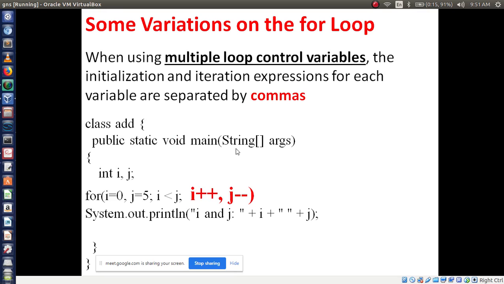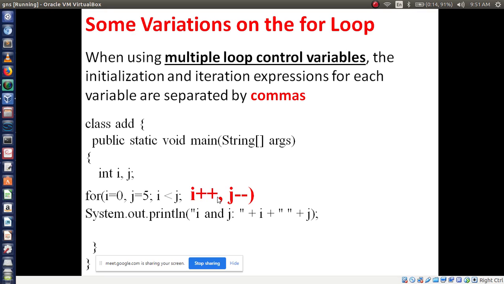Now see here, multiple loop control variables I will take like this. In the iteration statement, I told you to use either increment, decrement or both. Here I am using both. One is incrementing, another one is decrementing. So this I am going to separate with the help of a comma. Here I am going to print i and j values.